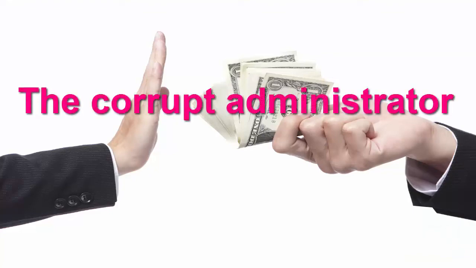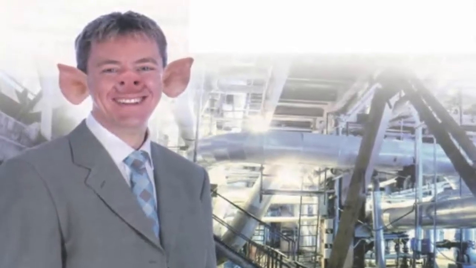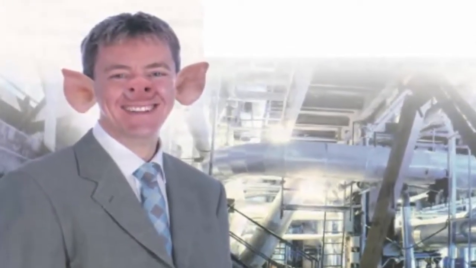The corrupt administrator. Mr. Pig was an administrator at a big factory that made different kinds of merchandise. During a meeting at the company's headquarters, his bosses said they wanted the factory to make more money. "If the factory makes more money, then you will too," his boss, Mr. Horse, told him. It was a great incentive. Pig had always wanted to be as affluent as his bosses.